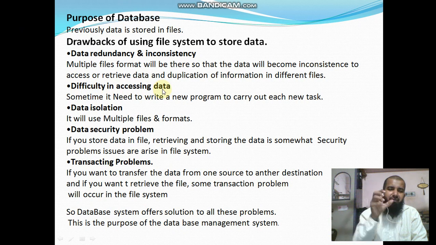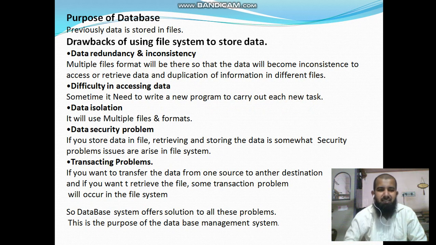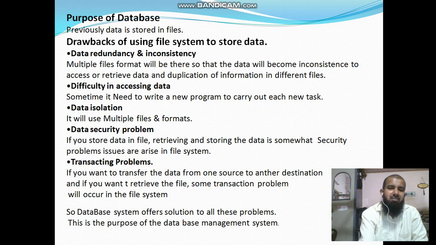The second drawback is difficulty in accessing data. Sometimes it's difficult to open. If you have a lower version of the software, it cannot open a higher version software file. Sometimes you need to write a program to carry out each new task, to access the file. Sometimes the file is not supported, and you can't open it in another file system.